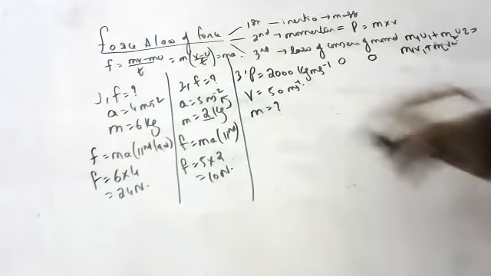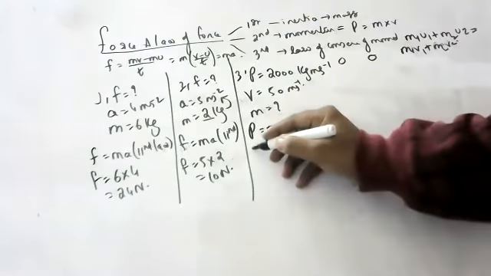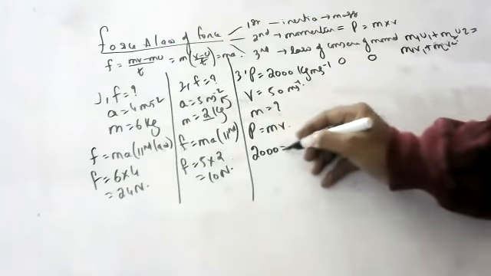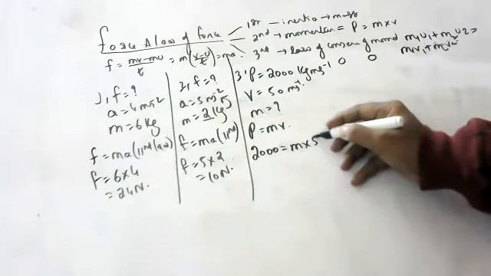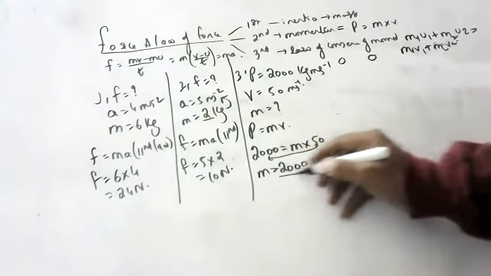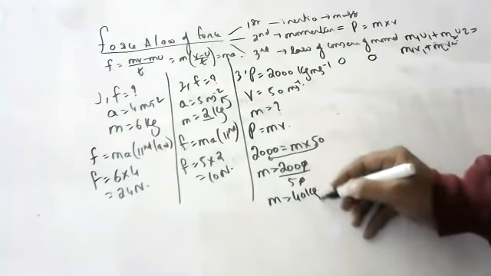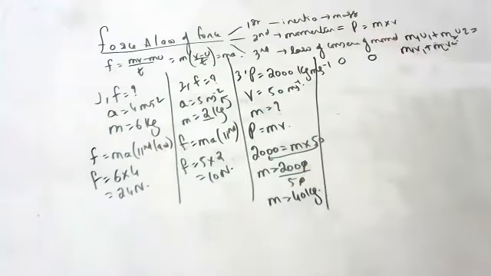Momentum is equal to mass into velocity, so 2000 is equal to 50 into mass. Mass is equal to 2000 by 50, which is 40 kg. 40 kg is the mass of the missile.